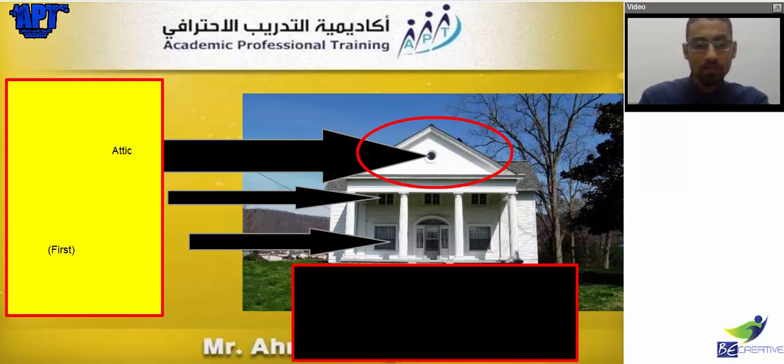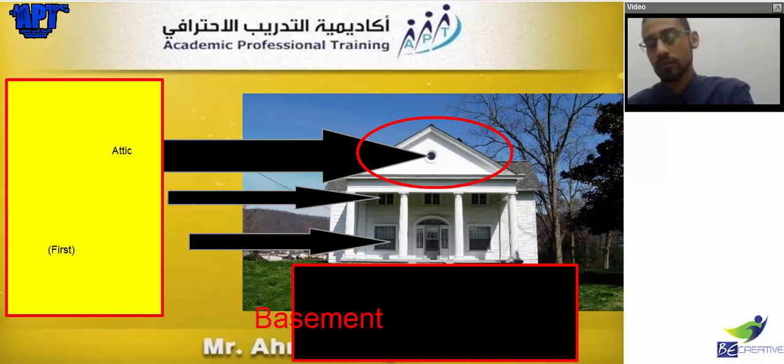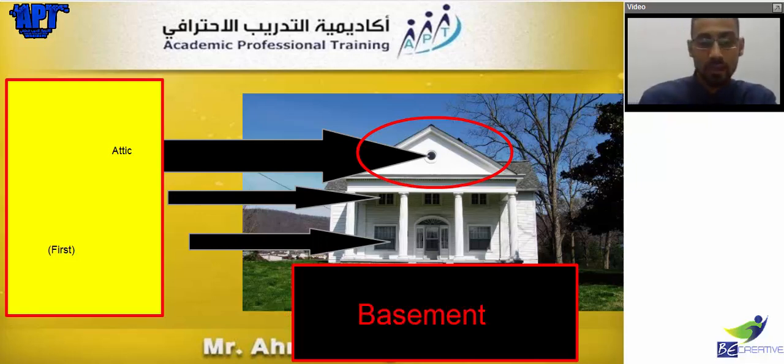This room is called basement. Again, basement. What is the basement? It's a room under the original room.